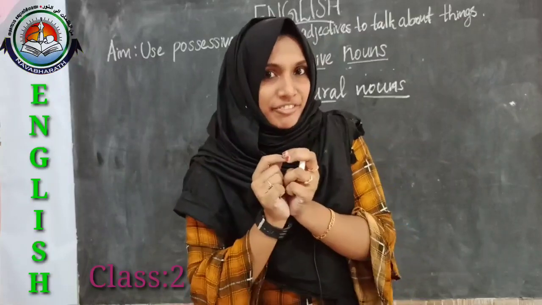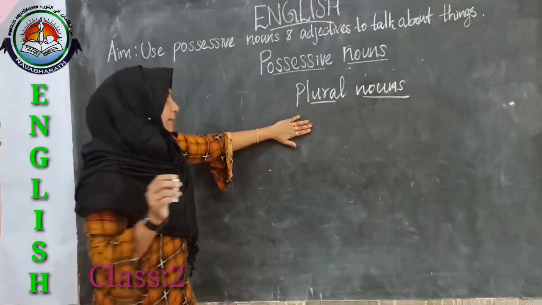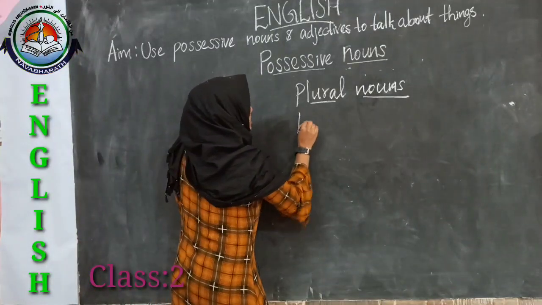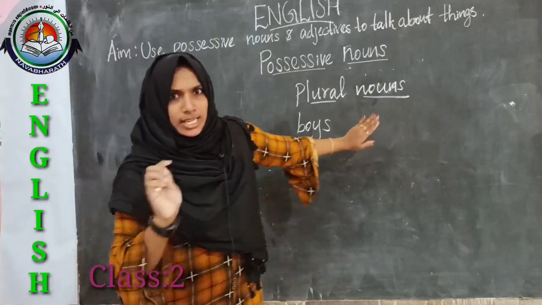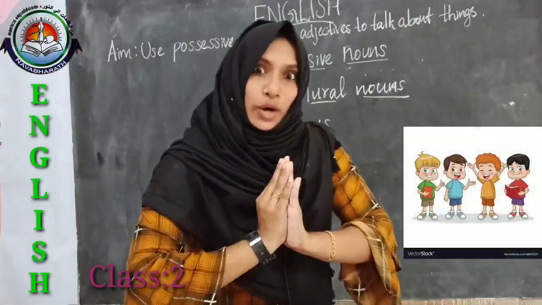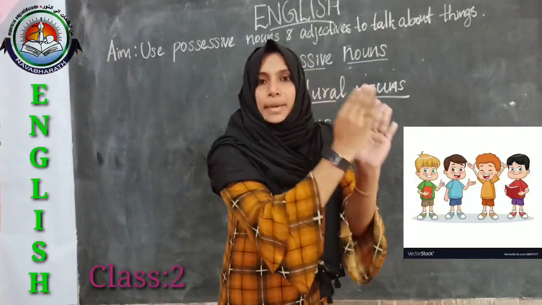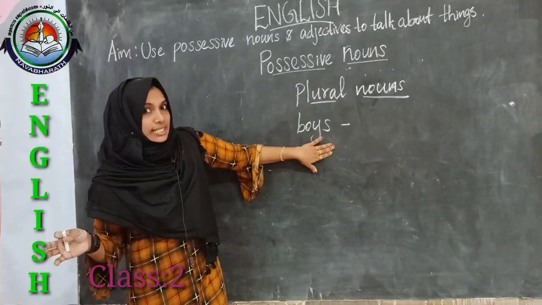But there is some difference. I'll show you that. Here ma'am takes an example, boys. It is a plural noun. That means there is not one boy. There is more than one boy. There are many boys. So it is a plural noun.